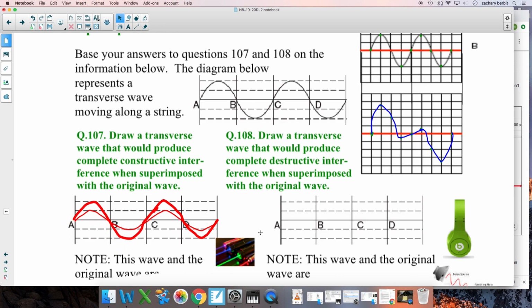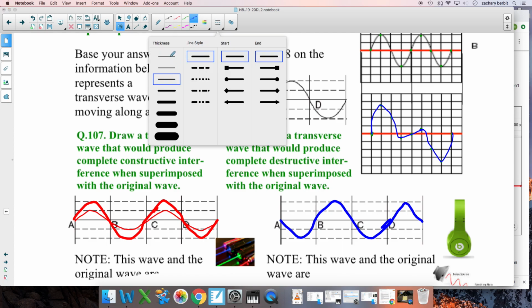Now, how do you make destructive interference? The thing should be completely out of phase with it. So, what do you mean out of phase? It means when this one up here hits a crest, this one down here should hit a trough. So, 1, 2, 3, 4. Oh, that's ugly, but that works.